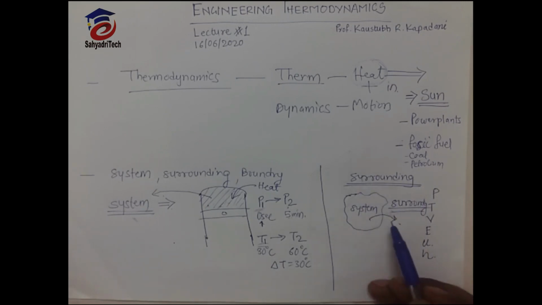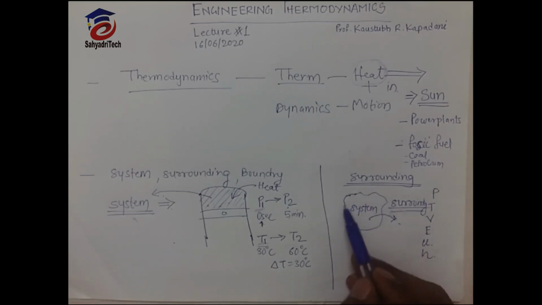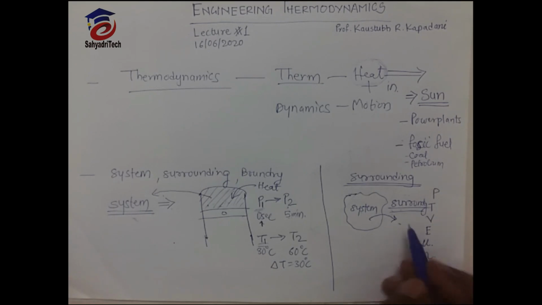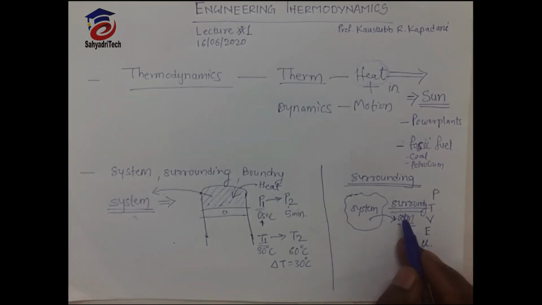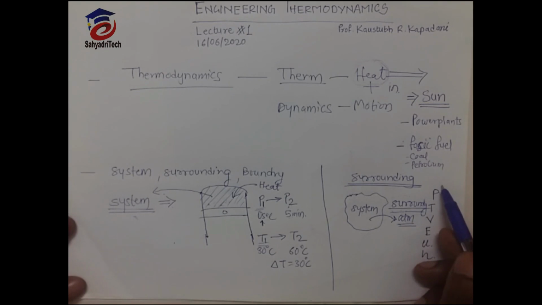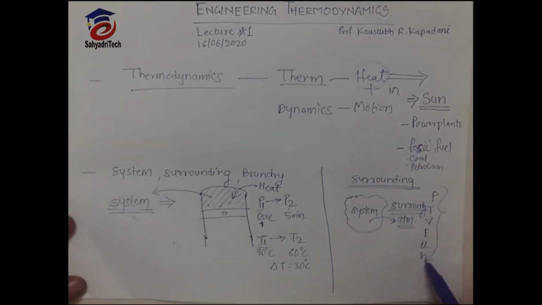In thermodynamic analysis, the system and surrounding both exist in the same example, and this is the boundary. The surrounding is generally the atmosphere, whose properties are generally fixed. If the surrounding is not so large, then the surrounding properties will also change. For the surrounding also, we can measure all these properties.